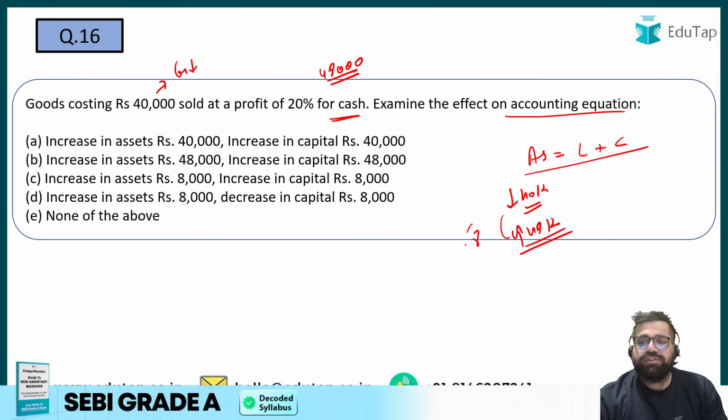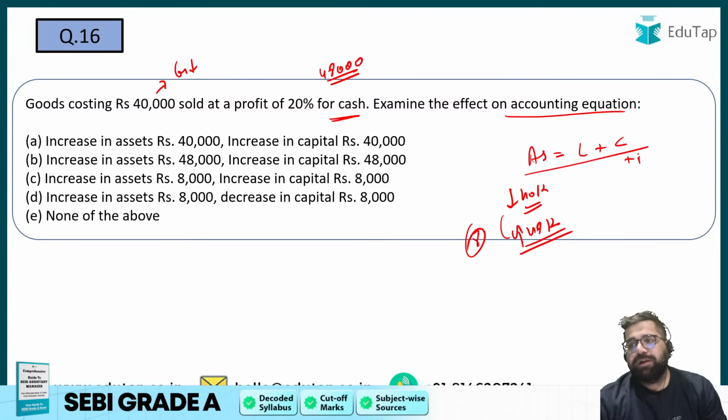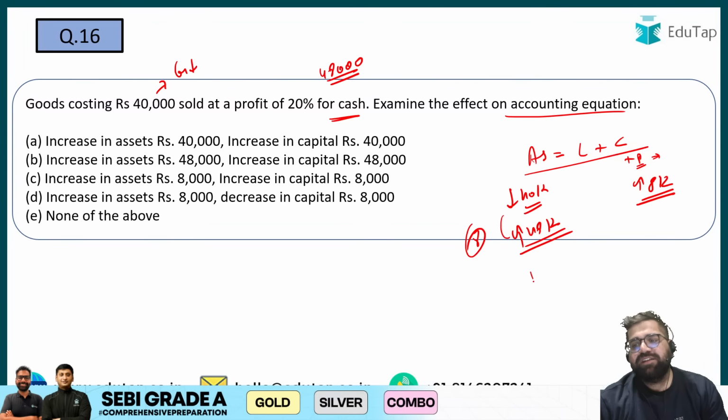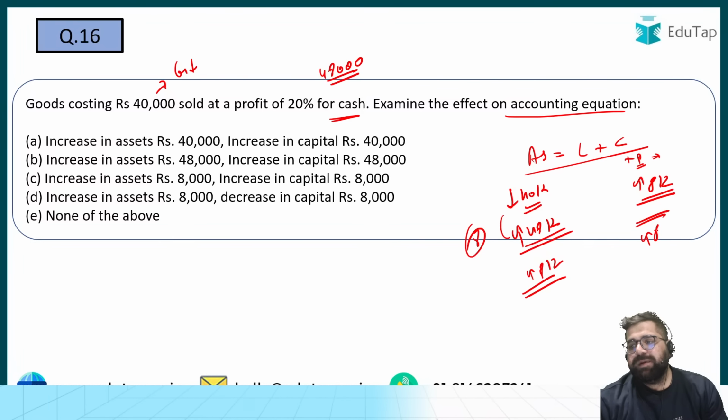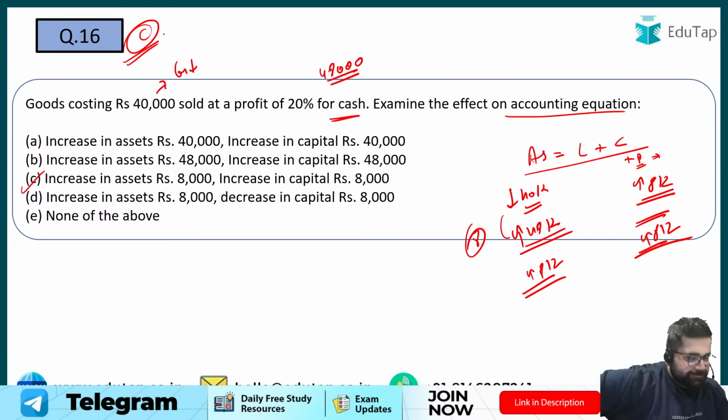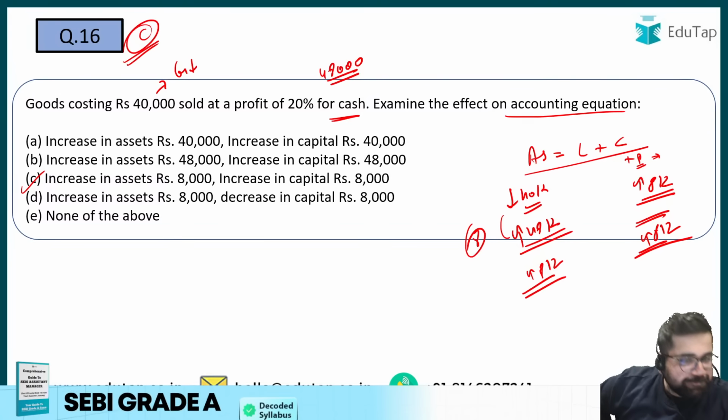And this 8,000 will also be added to my capital, because profit is always added in capital. So your capital will increase by 8,000. Overall effect on assets will be an increase of 8,000, and your capital will also increase by 8,000. So my assets increase by 8 and my capital increases by 8, which is given in option number C. So my correct answer will be option number C.